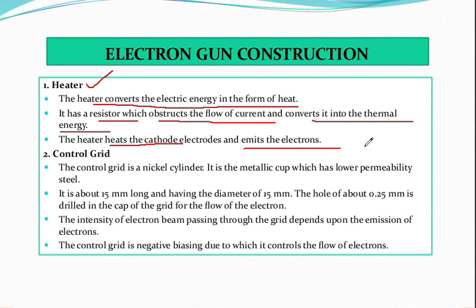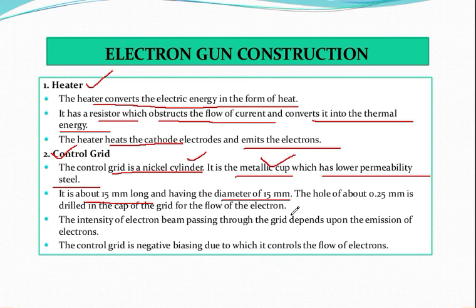Next we are talking about the control grid. You can also have a look at the control grid. Now what is this control grid? The control grid is basically a nickel cylinder and it is a metallic cup which has a lower permeability steel. If I look at the construction, it is made up of a nickel cylinder and it has a metallic cup which has a lower permeability steel. It is about 15 millimeter long and its diameter is also 15 millimeter. So length and diameter are both the same.